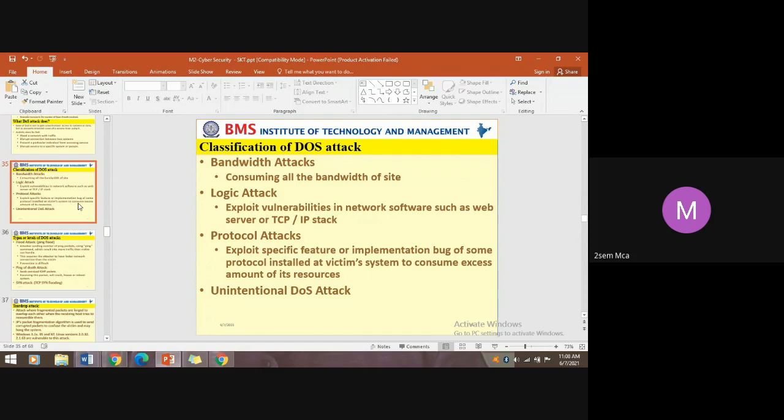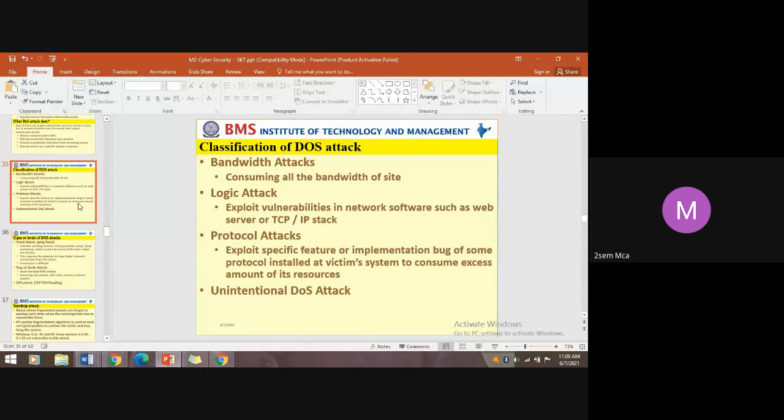Then, unintentional DOS attack. Unnecessarily, there is a verb. If you don't have a work or job to carry out, the person is going to do something nonsensical. Similarly, people who simply keep on flooding the networks by sending unnecessary content over the network don't have intentions, but they keep on doing it.